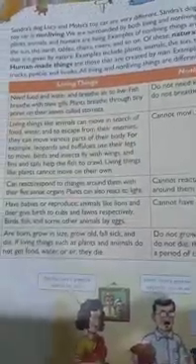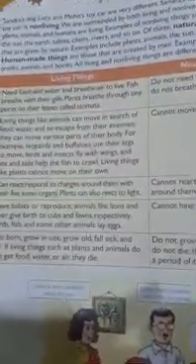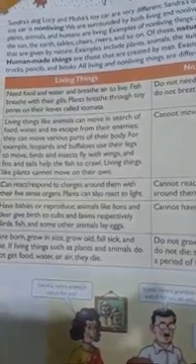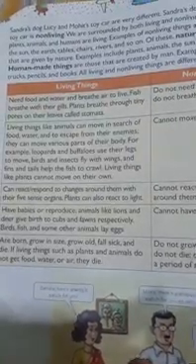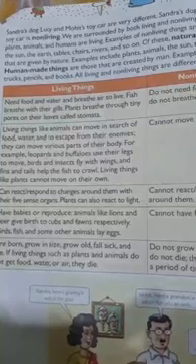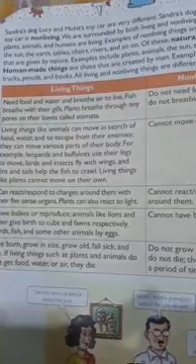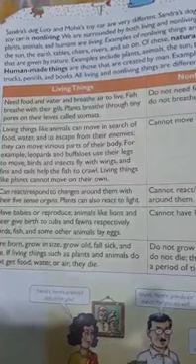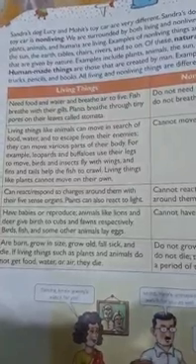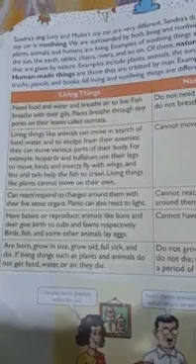And the next difference is, living things, like animals I told you just now, move from one place to another in search of food and water. Otherwise, for escaping from their enemies, they'll move from one place to another. How will they move? They can move various parts of their body. For example, here a nice example has been given. You see, leopards and buffaloes use their legs to move. Birds and insects fly with wings, and fins and tails help the fish to crawl. So these are examples of how animals move.